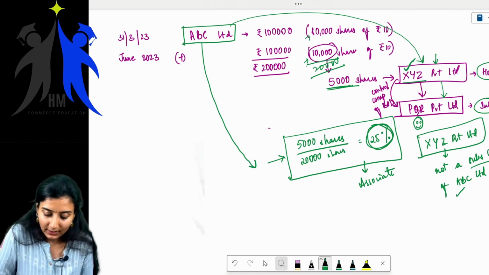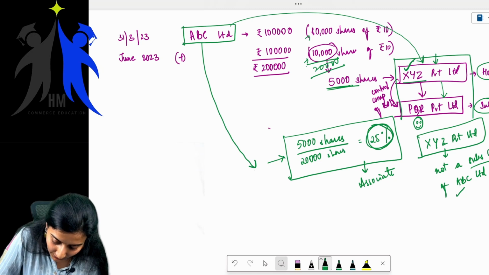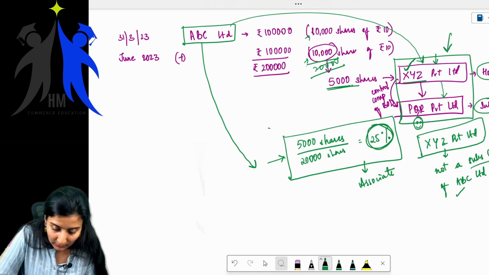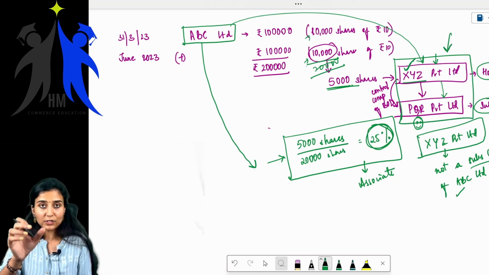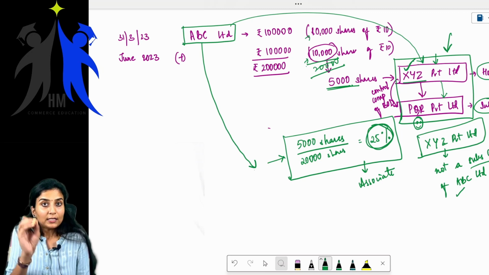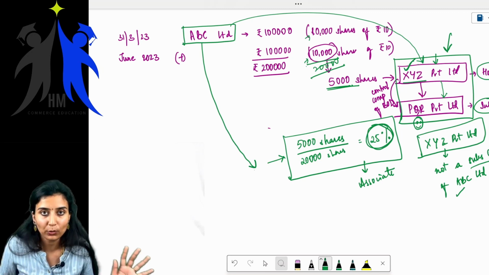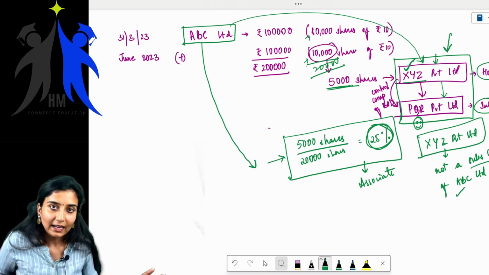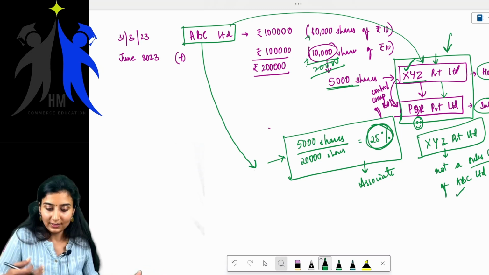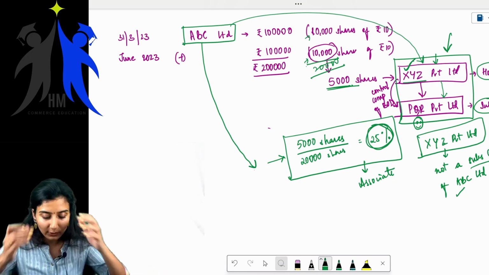This entire thing is related only to this particular criteria, the relation between XYZ and PQR. This particular condition, you should not confuse it with the relation between ABC and PQR. Getting it? Right? I know this is how students make mistakes. They try to break their head.